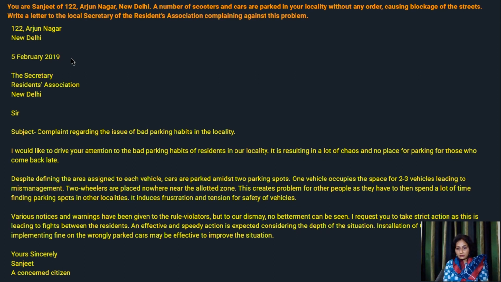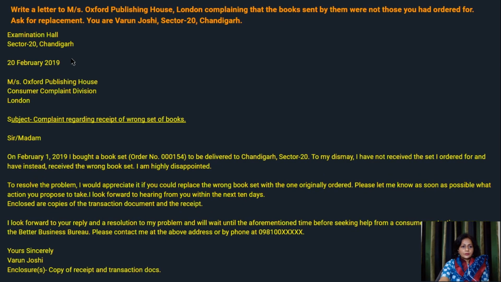And here we've given at least 2 solutions. So make sure when you're writing about the problem, 2 to 3 problems, and when you write about the solution, 2 to 3 solutions. Then complimentary close, yours sincerely, Sanjeet, a concerned citizen. So that was your complaint letter example. There is yet another example here.